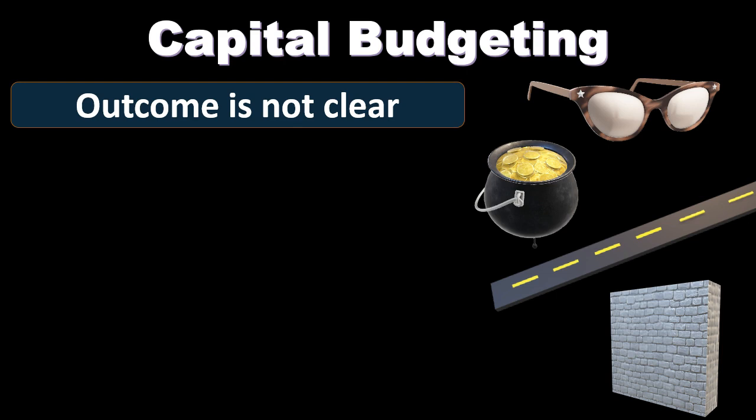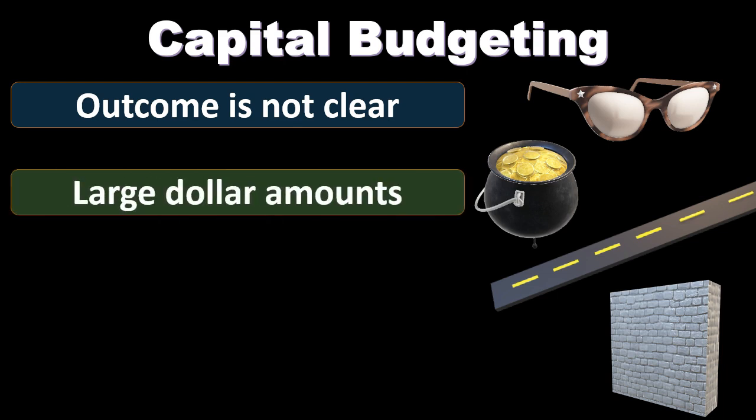The outcome of a long-term decision is often not clear. When we look out into the future, of course, we don't know what's going to happen. We don't know what's happening in the economy. We don't know what's going to happen anywhere. So we're going to make our best projection, and that projection is unclear. Therefore, we want to take a little bit more time to think about what the outcome will be so we can make our best guess.